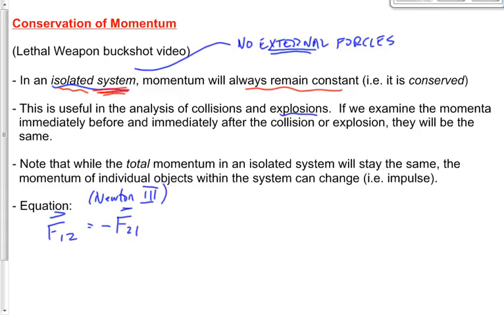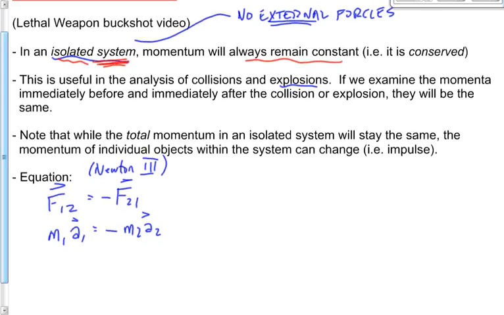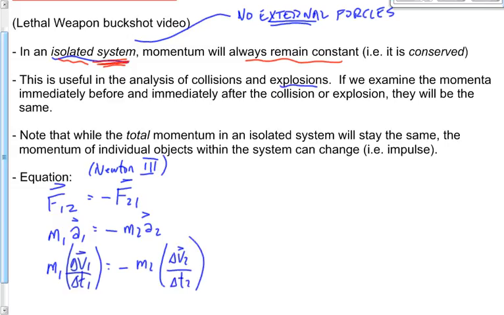Well, let's replace F with m times a. That means we're going to say m1 times a1 equals negative m2 times a2. ma equals ma, but opposite direction. And now let's make one more quick substitution. Replace a with delta v over delta t. So m1 times delta v1 over delta t1 equals negative m2 delta v2 over delta t2. You guys okay with those substitutions right now?